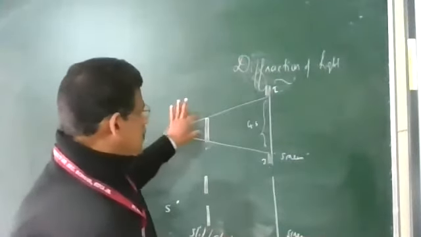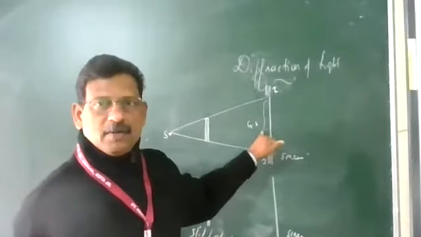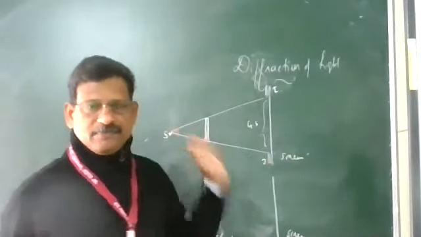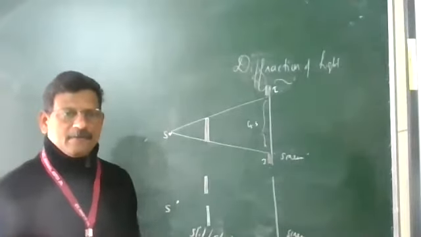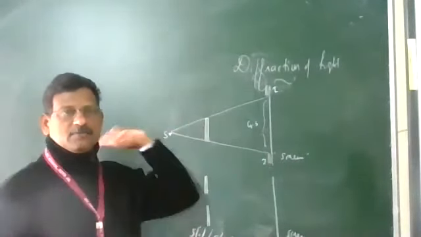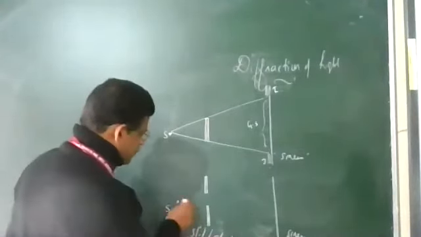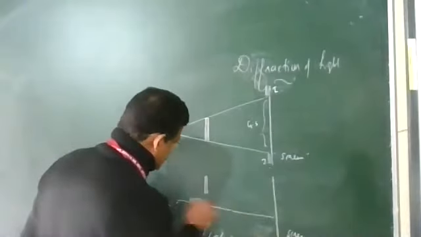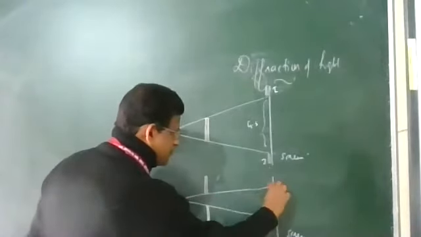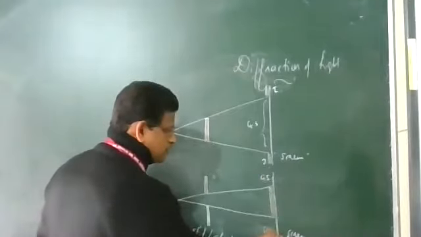So this object will cast its shadow here. It's a common experience. You can see some shadows here on my board. And here it is a slit. The slit is in front of the light, right? Light travels like this. And this much region you are getting intensity, and on the top and bottom you got